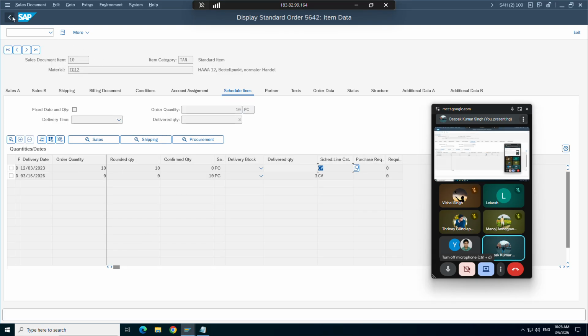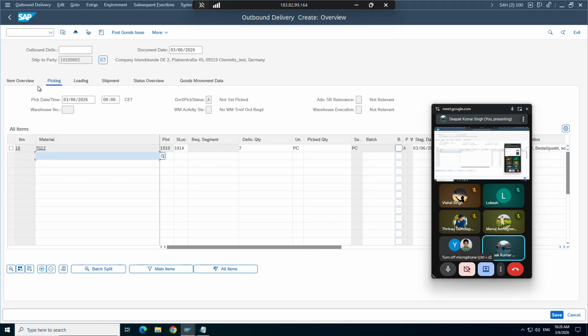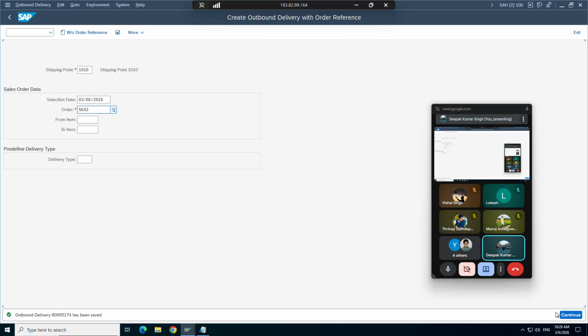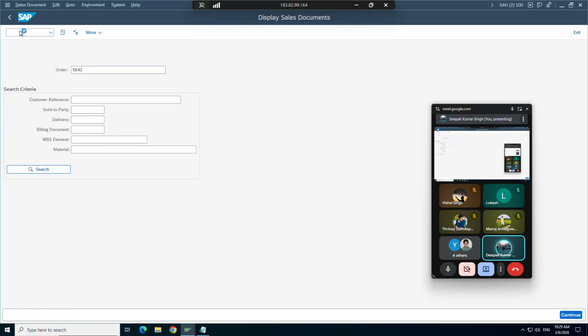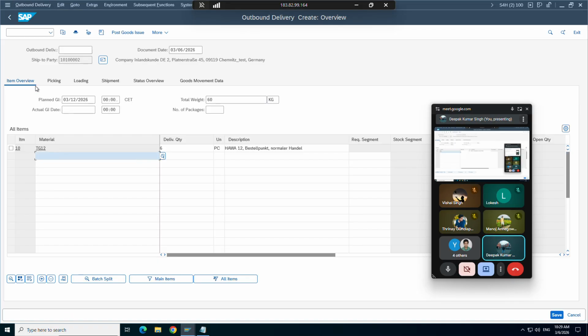Okay, let's go back and let's try to create another delivery. Let's see what happens. It is still trying to let me deliver. Okay, let's save it. Okay, it has allowed me. Let's try to create one more. Ideally, it should not because we have maintained that partial delivery thing. But somehow it is allowing me. Maybe something we missed.